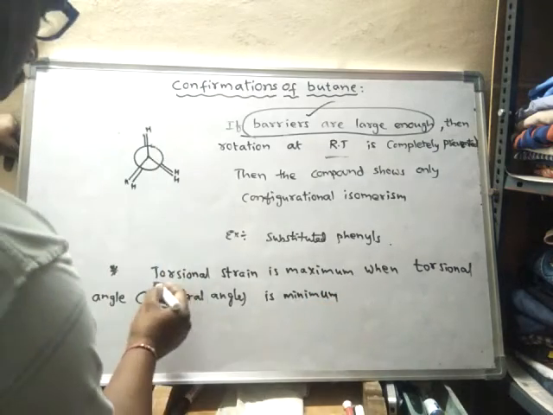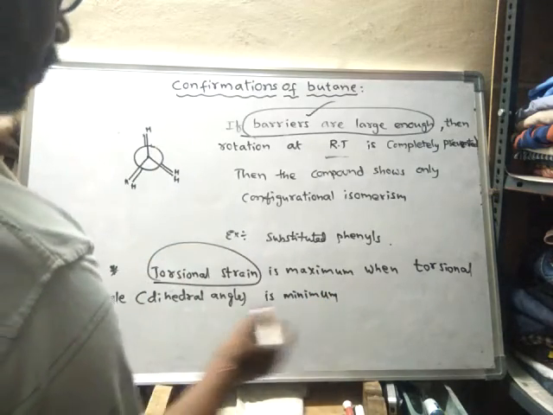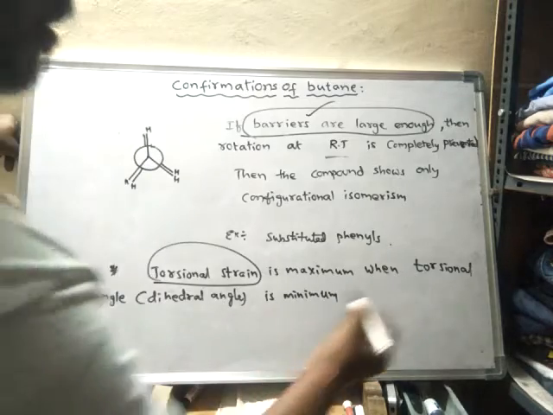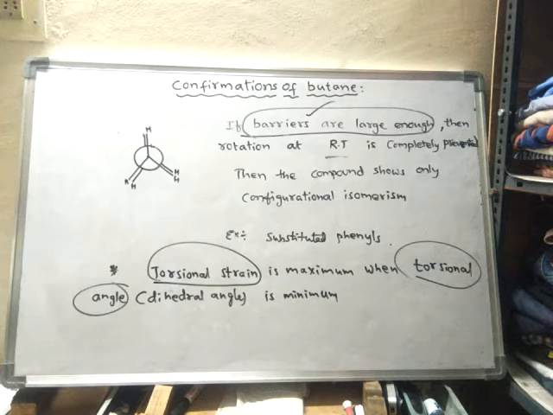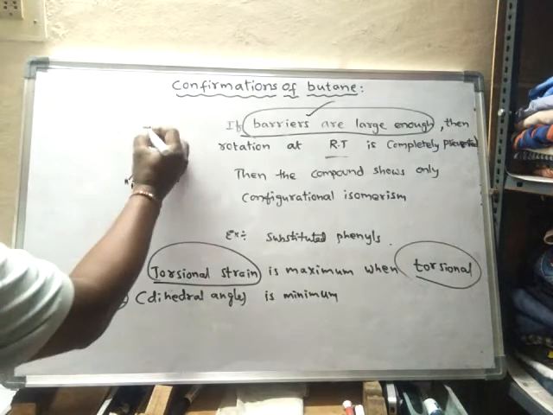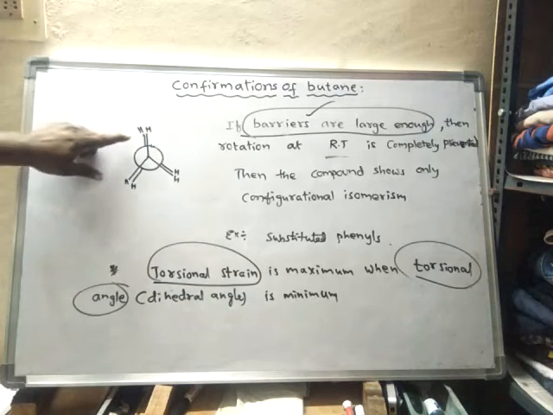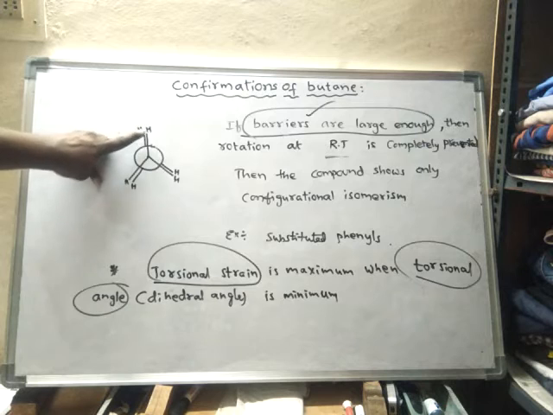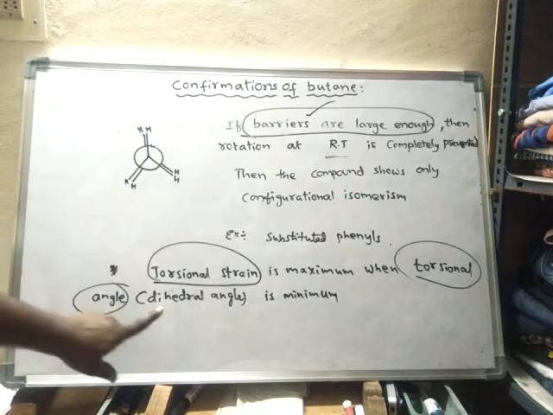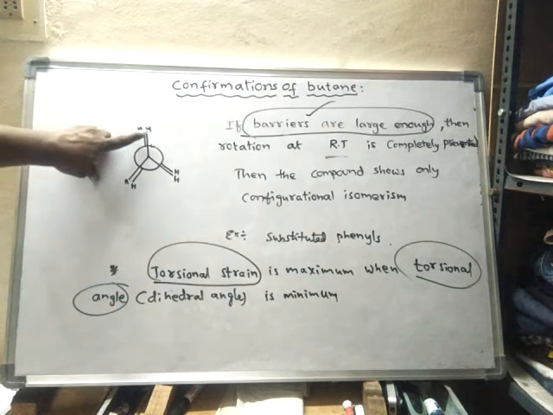Okay, that means torsional strain is inversely proportional to torsional angle. So if the torsional angle is minimum, for example, if the molecule is in eclipsed form, then the torsional angle is 0. Torsional angle is also called the dihedral angle.